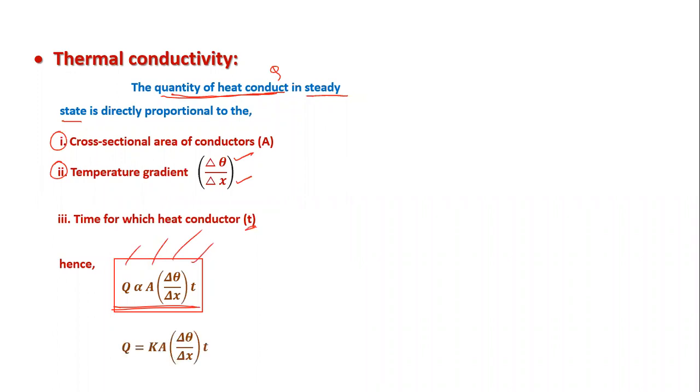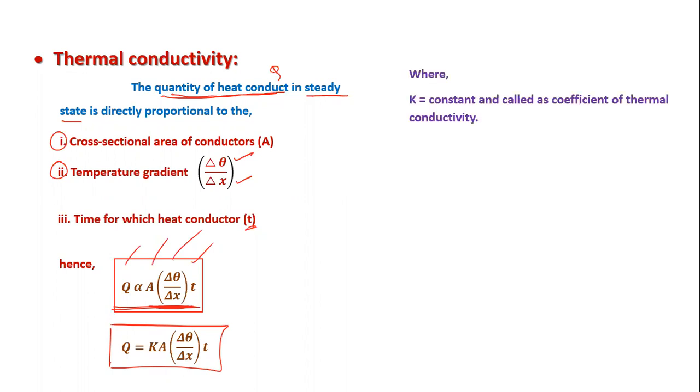Now we put the constant here. So constant is K and the other terms as they are. So Q is equal to K A delta theta by delta x into t, where K is a constant and called as coefficient of thermal conductivity.